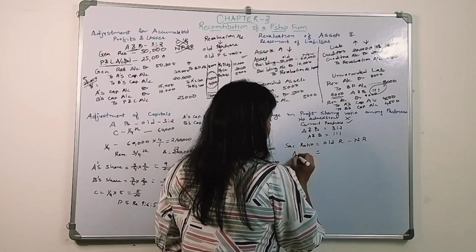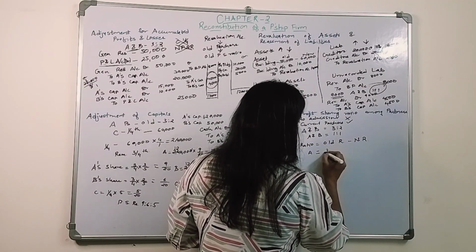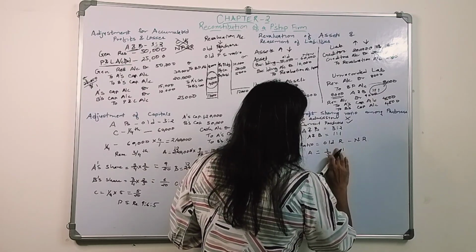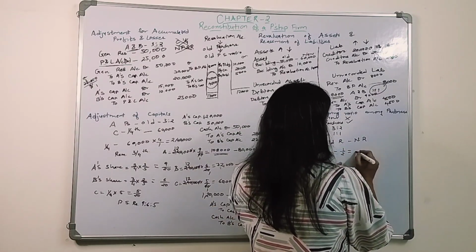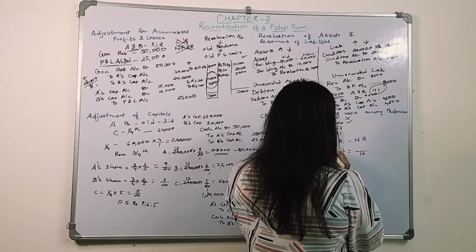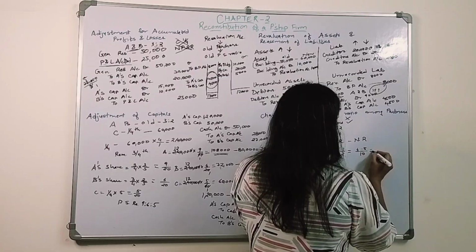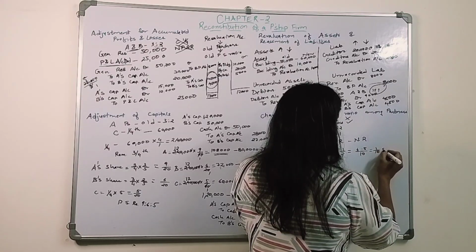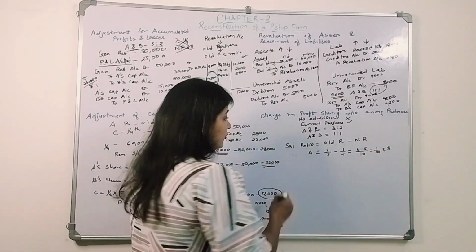A's old ratio was 3/5, and the new ratio is 1/2. We need to make the denominator the same, 10. So 3 times 2 is 6, and 5 times 1 is 5. So 1/10 is the sacrificing ratio. A is sacrificing 1/10 of his share.